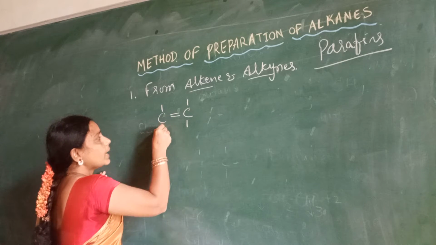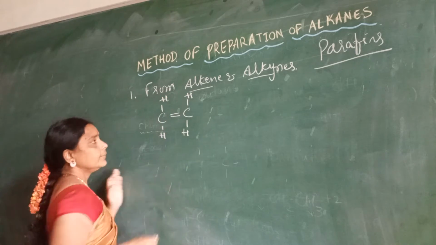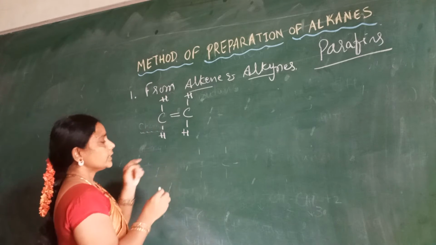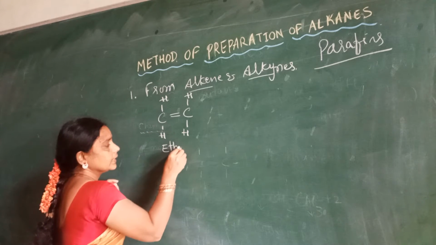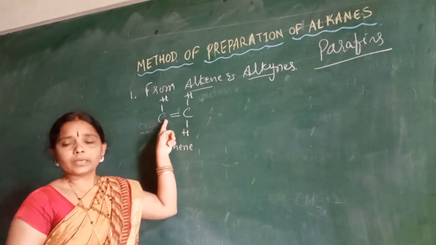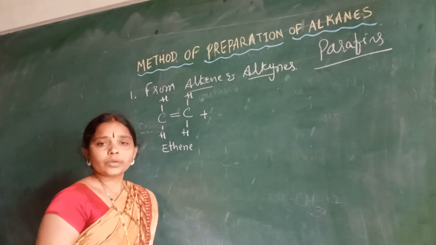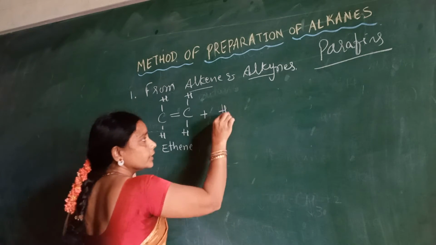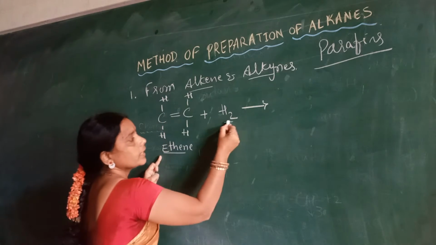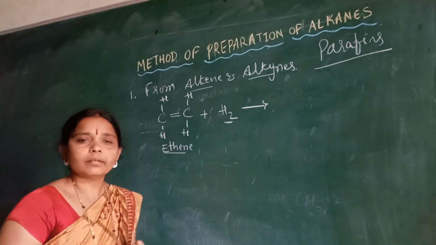It should be balanced with catenation. Now, C2H4 is a compound called ethene. Why eth? Because two carbon atoms are there, hence it is eth. When ethene is combining with hydrogen, what happens? What would be the result here?